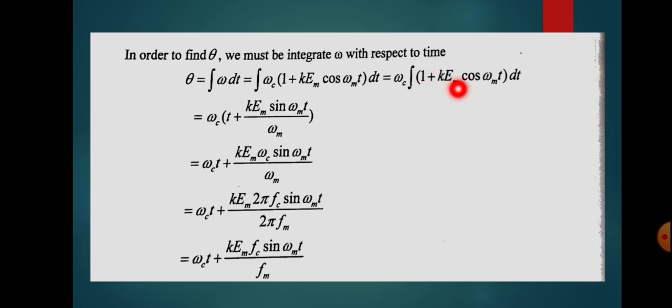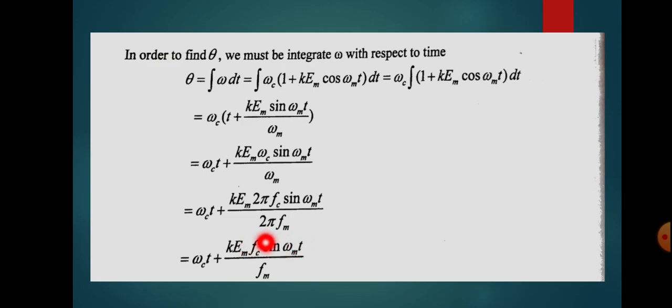Here k Em is constant, but the integration of cos omega m t will give sin omega m t divided by omega m. That is why we get sin omega m t by omega m here. So that will be equal to omega c t plus k Em into, instead of omega c we can write 2 pi fc, and instead of omega m we can write 2 pi fm, with sin omega m t. So 2 pi and 2 pi get cancelled, and we will get omega c t plus k Em fc by fm into sin omega m t.